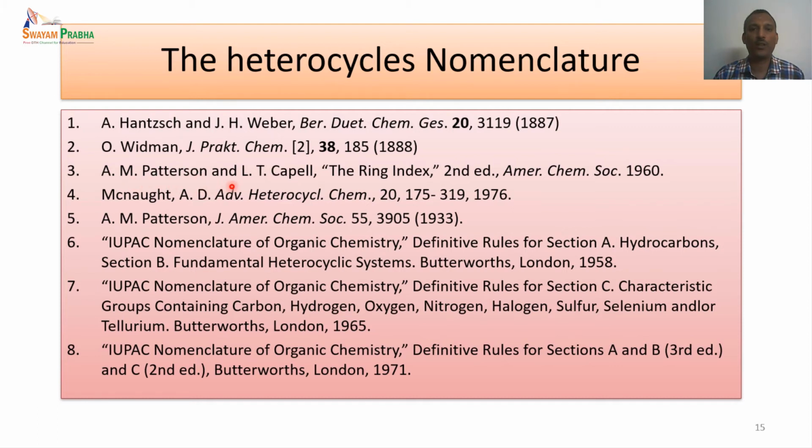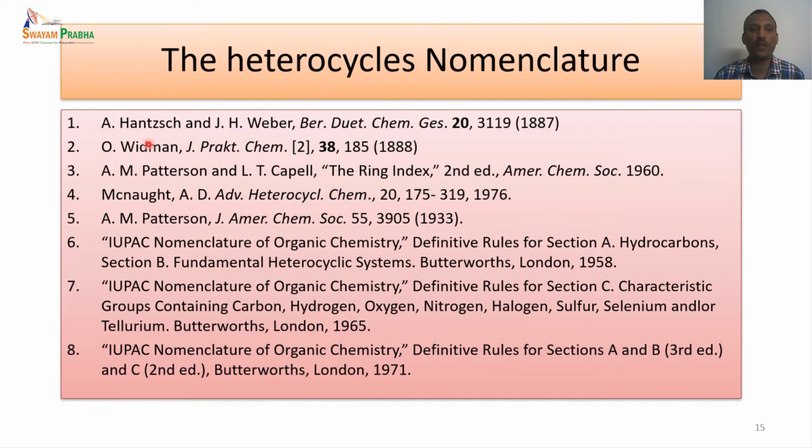Patterson contributed a lot to the development of nomenclature in the later part, and there is a nice article about nomenclature in Advanced Heterocyclic Chemistry by McNaught, and IUPAC also followed how to name heterocyclic compounds. So these are the various important steps taken to give nomenclature for heterocyclic compounds.